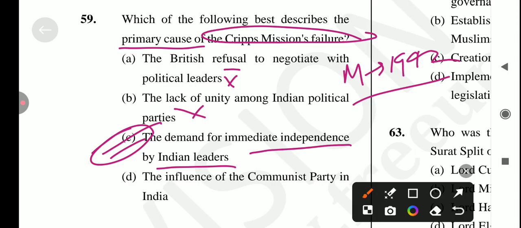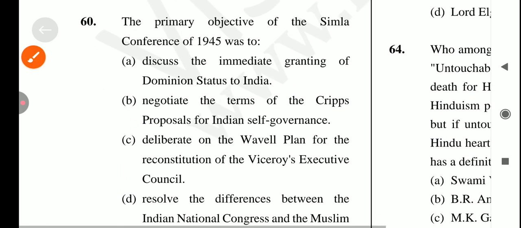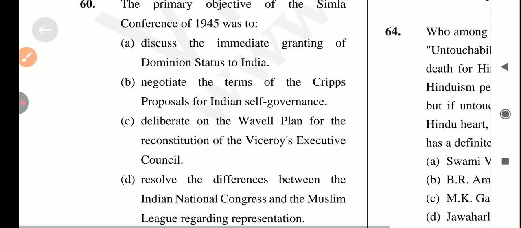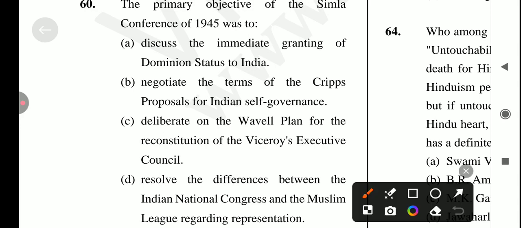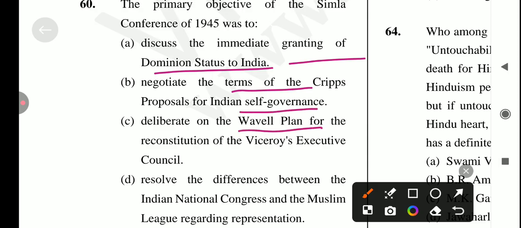Next question is: the primary objective of the Simla Conference in 1945 was. Okay, first क्या हो जाएगा, to discuss the immediate grant of dominion status to India. Is it true? No, it's not correct. A negotiation of terms of the Cripps proposal for Indian self-government. No. To deliberate on the Wavell's plan for the reconstitution of the Viceroy's Executive Council. Yes, it's a correct statement. So the answer for this question is option number C.